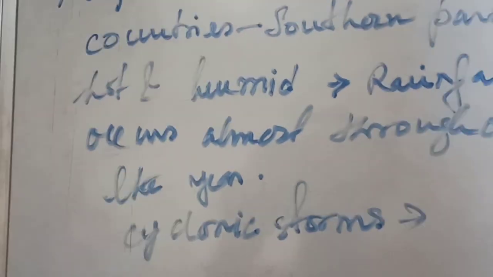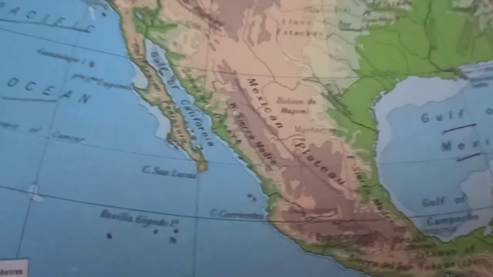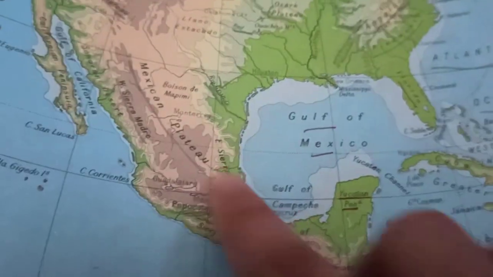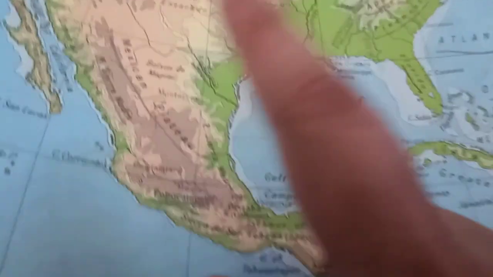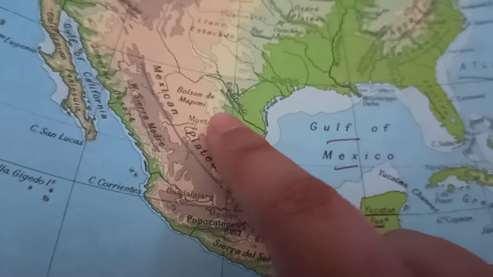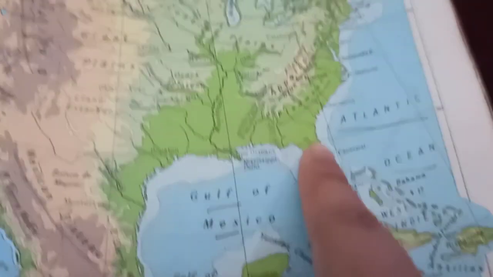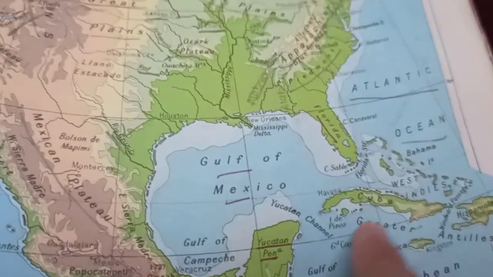Now let us see this place on the map. So this tropical hot and humid type of climate is found in the southern section of North America, in places like Florida and the West Indies. You can see Florida is over here, the West Indies is over here.